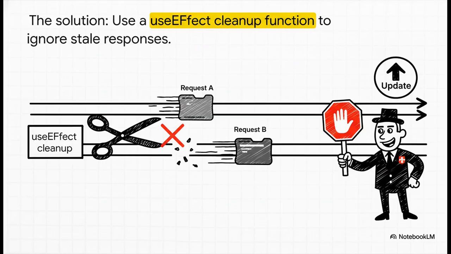So how do we fix that mess? Well, here's the pro move. The magic is in the useEffect cleanup function. Think of it like a little janitor that runs before the next effect starts or when the component unmounts. Inside that cleanup, you can use a modern abort controller to cancel the fetch, or even just a simple Boolean flag. Then, when your fetch finally resolves, you check that flag before you dare to set the state. If it's been canceled, the old response just gets thrown away. Problem solved. Your UI stays consistent.